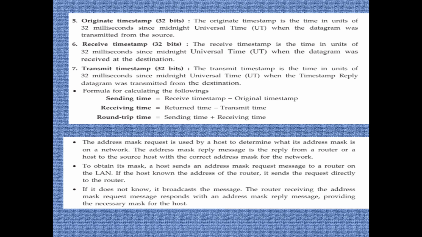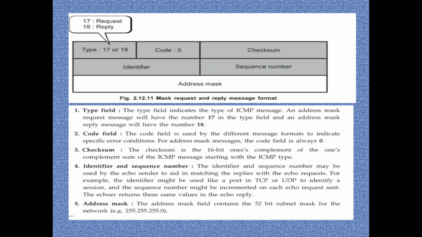The address mask request is used by the host to determine whether the address is on the network. To update its mask, the host sends an address mask request to the router on the LAN and finds a mask along with the destination address. The sending time is given as the receiver timestamp minus the original timestamp. The receiving time is the return time minus the transmit time. The round trip time is equal to the sending time plus the receiving time.